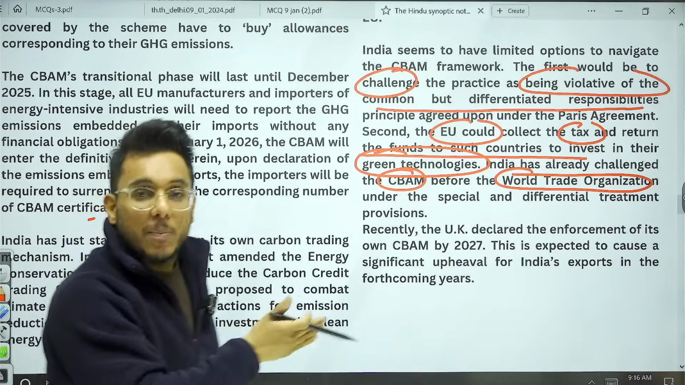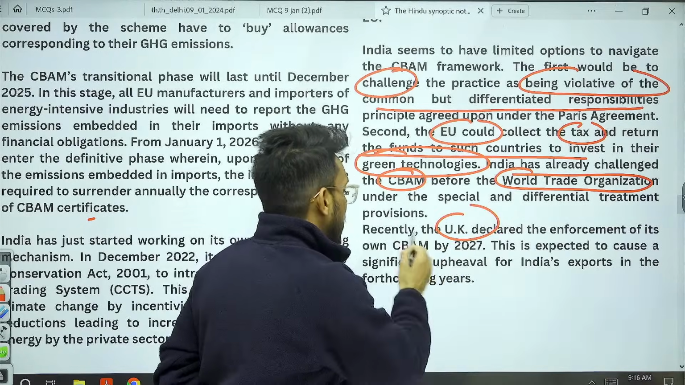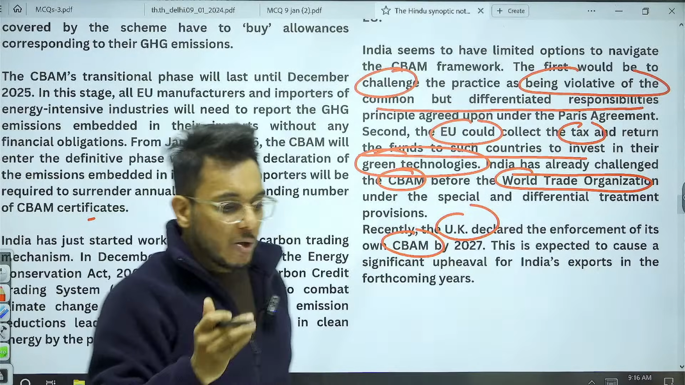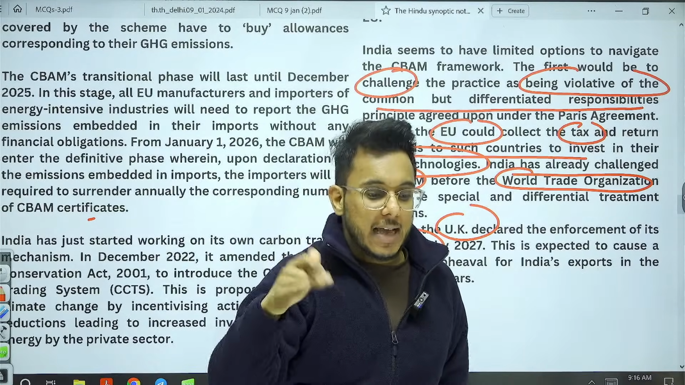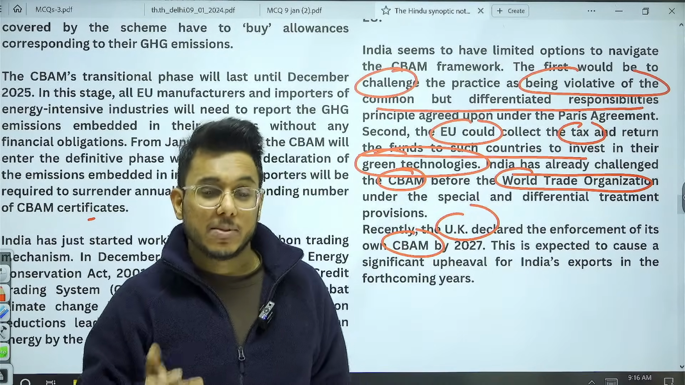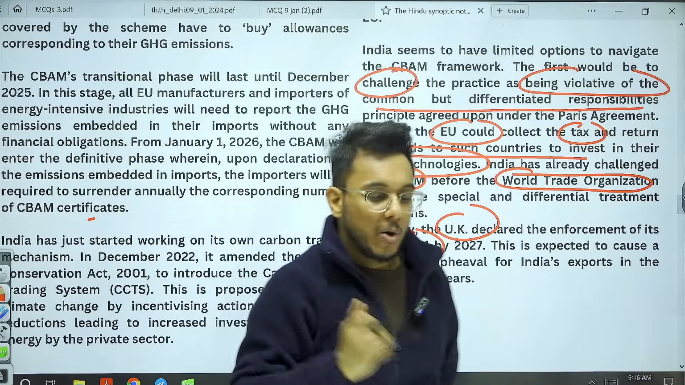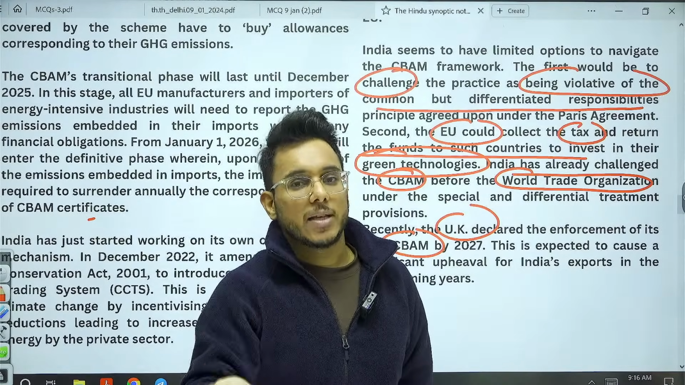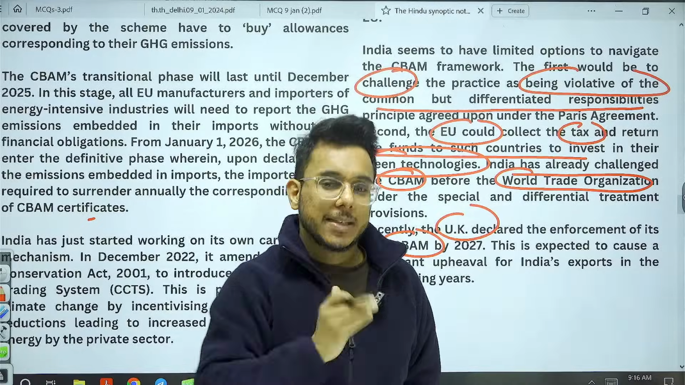But not only the European Union, now the UK has also come out with its own CBAM by 2027. So slowly and gradually all the developed countries are coming out with similar steps which might have future implications on India. We need to see how India is going to deal with all these things in the times to come. So that is all guys about it.